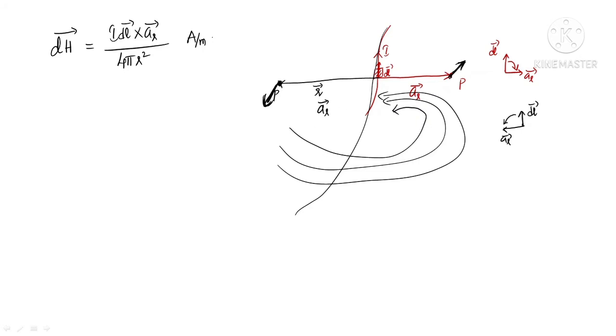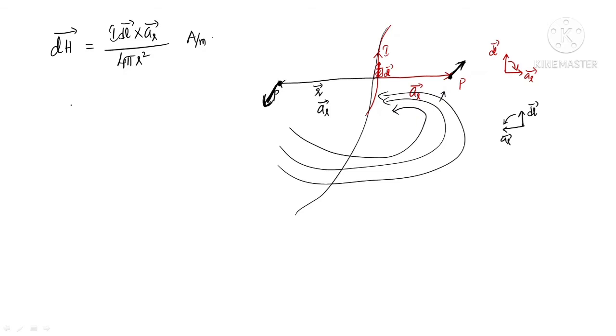Now if the point of interest is here, what is the field? The field is towards the board, towards the paper. If the point of interest is here, the field is away from the paper, so that it is forming a closed path. In this way also you can find the direction of the field.